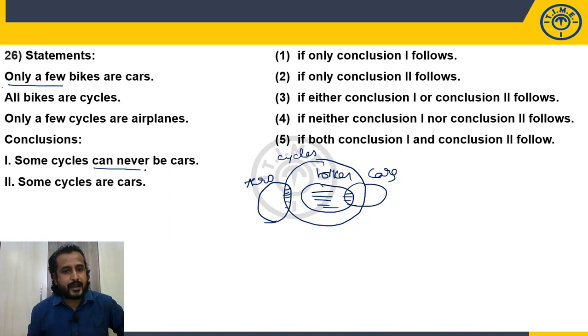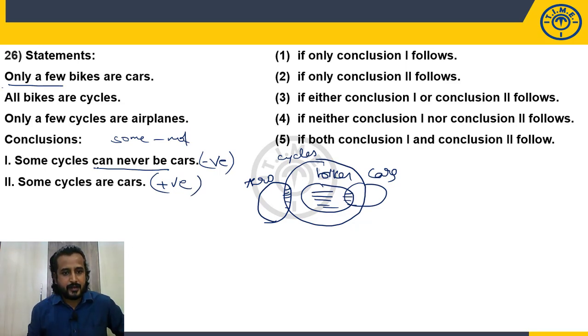Some cycles can never be cars. Just now we discussed, can never be is nothing but some not. So some cycles are not cars. So negative conclusion and definite conclusion. Some cycles are cars. Yes. Positive conclusion and definite conclusion.